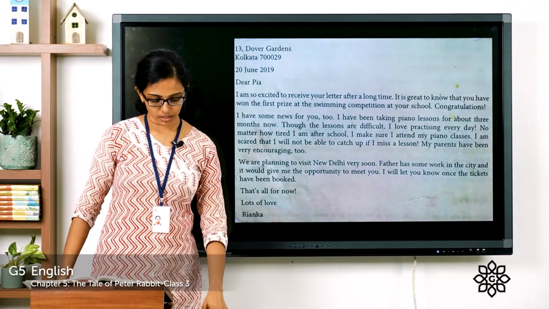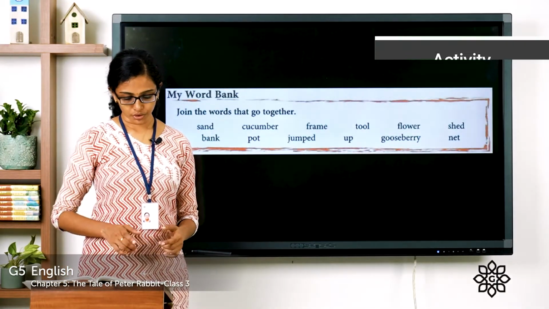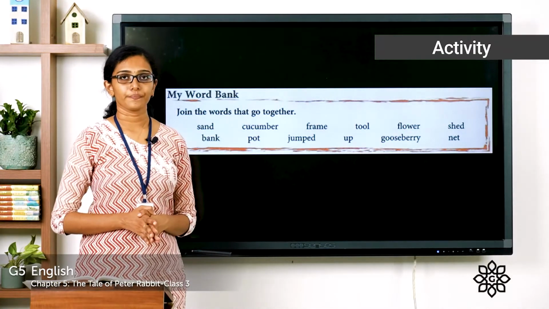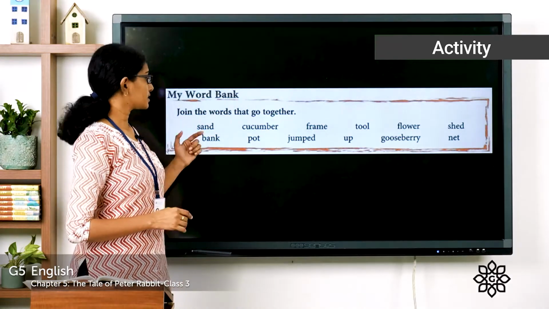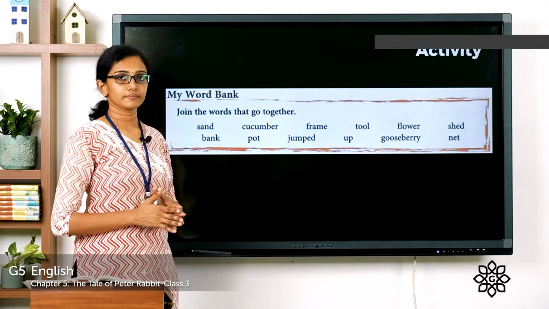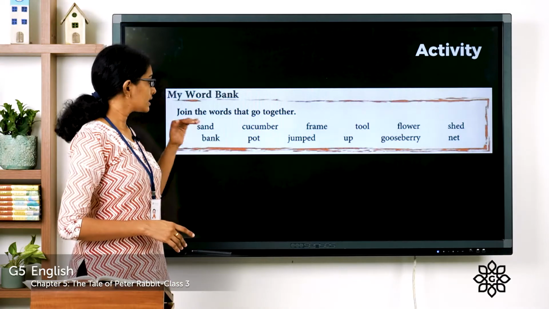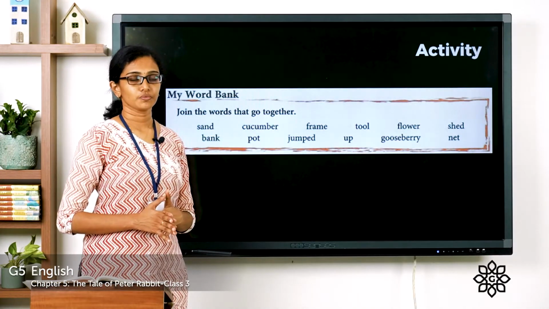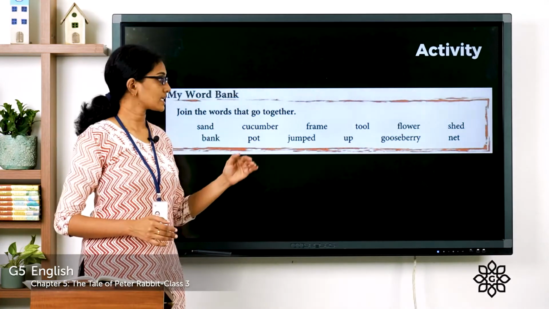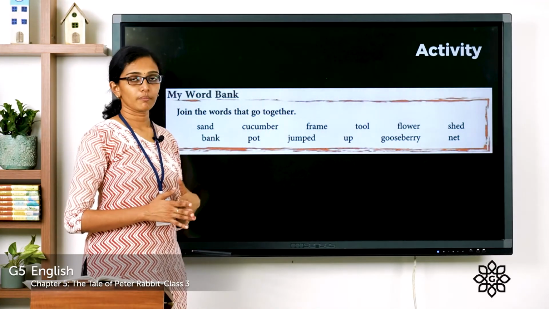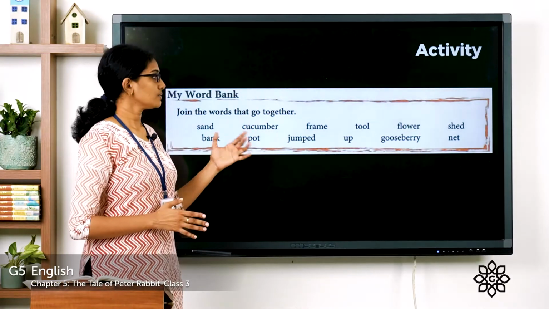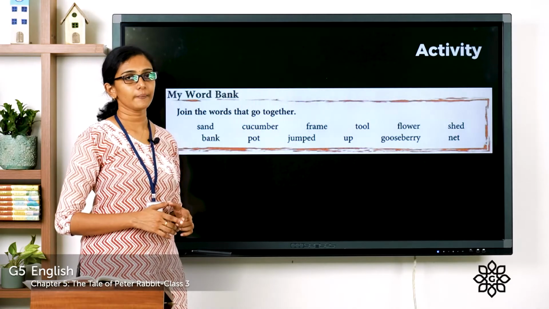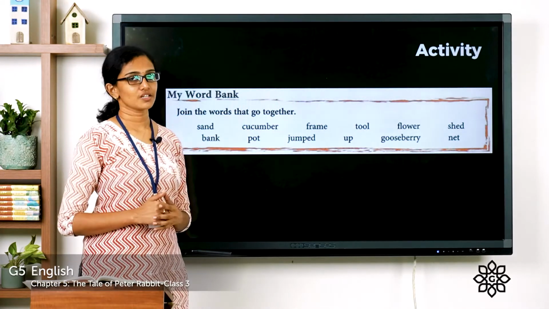Then the next section is My Word Bank. You have to join the words that go together. And you are given some random words here. I'll show you an example. The words sand and bank can be combined to form the word sandbank. The words cucumber and frame can be combined to form cucumber frame. The words jumped up can be combined to form the word jumped up. So similarly, you can form different words using the combinations of words given here. This one also you can do as an activity in your notebook.